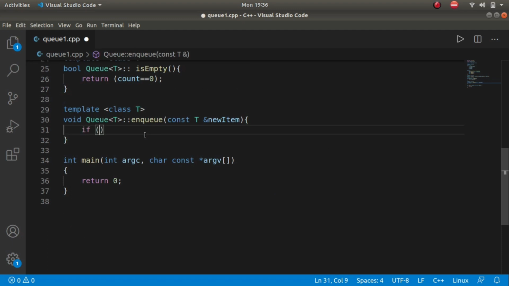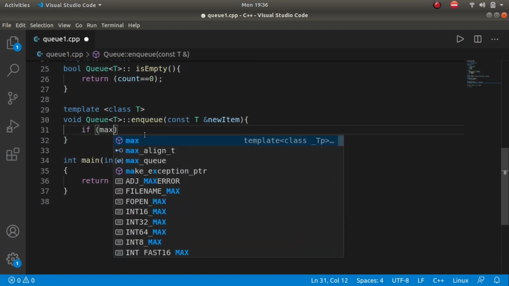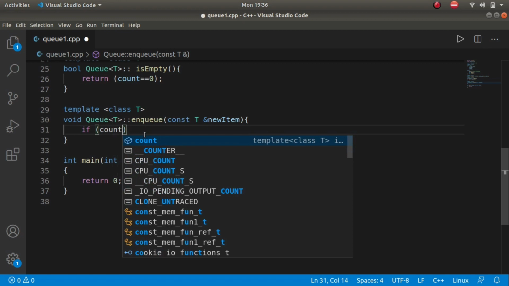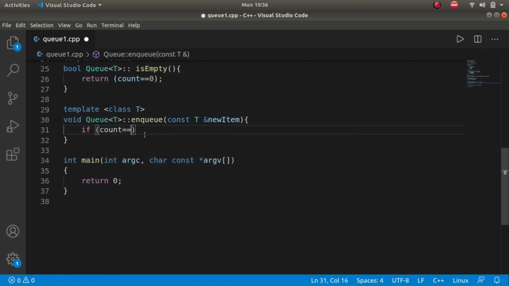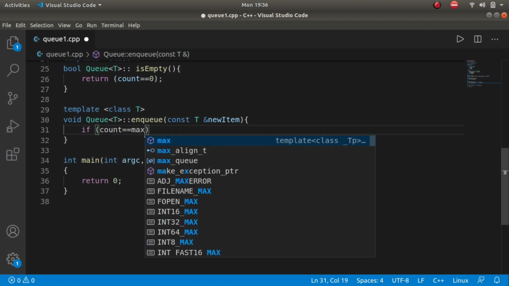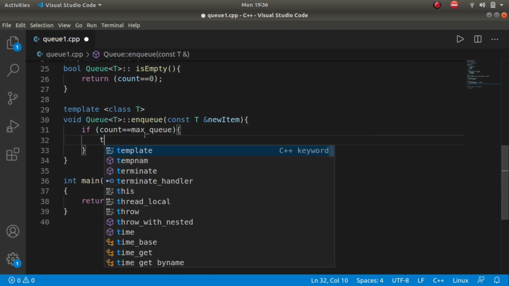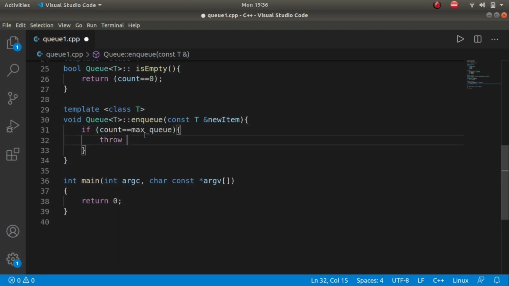If the number of elements would be represented by count, right? Counter variable is, if this is equal to max Q, then we should throw an exception, basically a queue exception, that is queue is full.